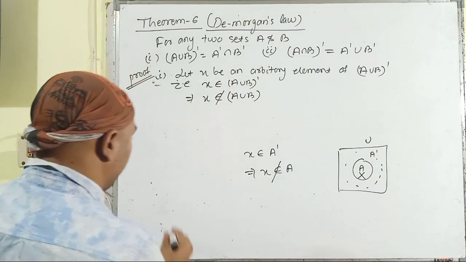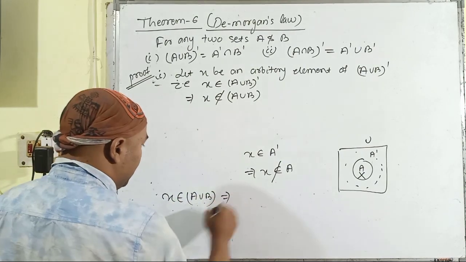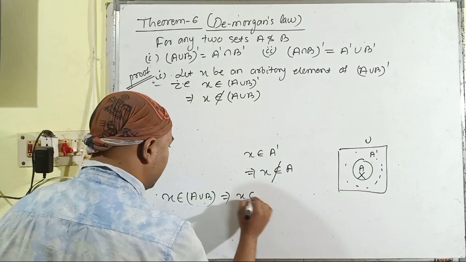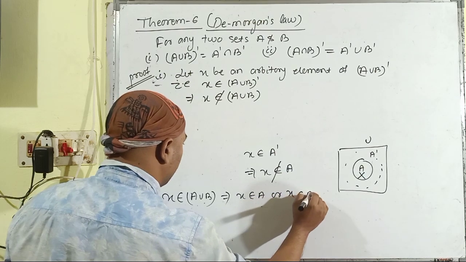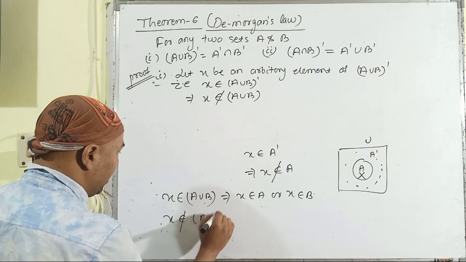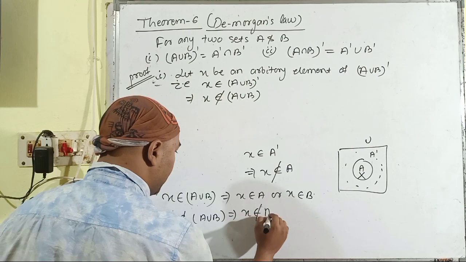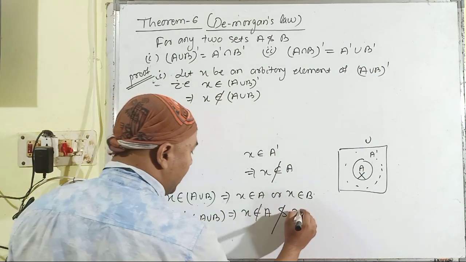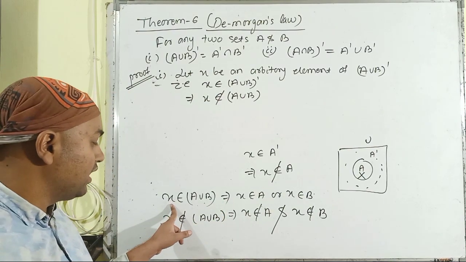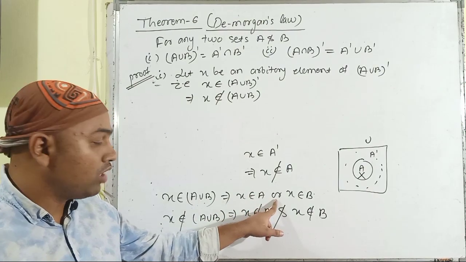Again, moving through the other part. If X belongs to A union B, then X belongs to A or X belongs to B. If X does not belong to A union B, that implies X does not belong to A and X does not belong to B. Whenever X is an element of the set A union B, we have to use the term or here.